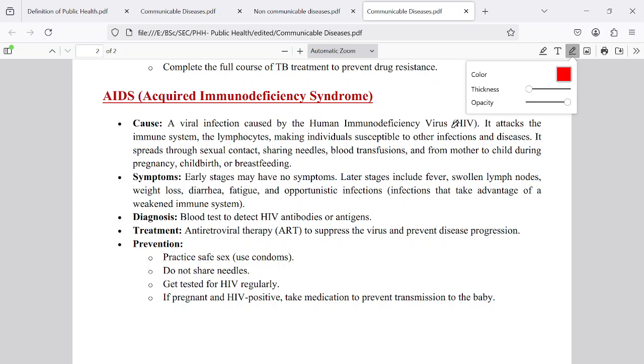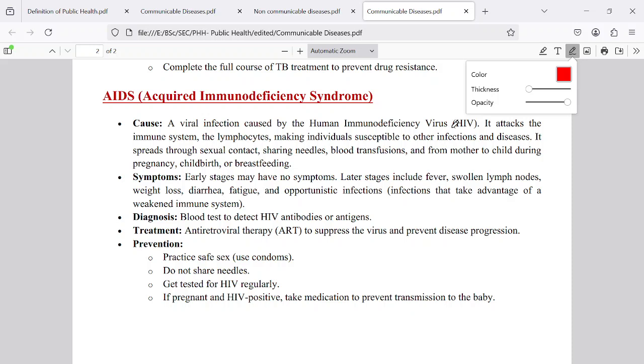What is this actually? Human immunodeficiency virus: human means man, immuno means immune system, deficiency means reducing. If this virus enters the human body, it can reduce the immune system, attack the white blood cells and damage them.